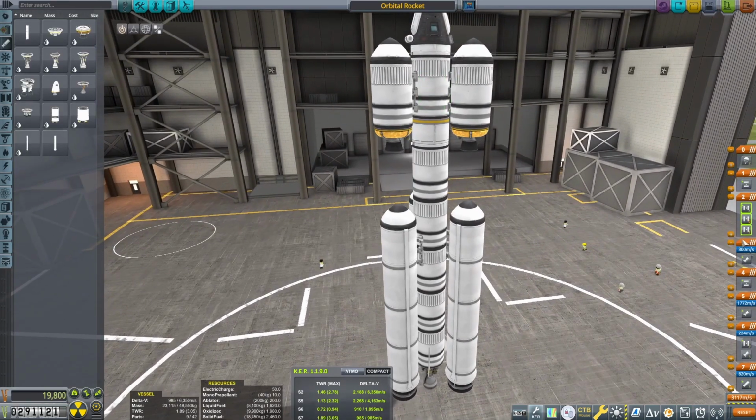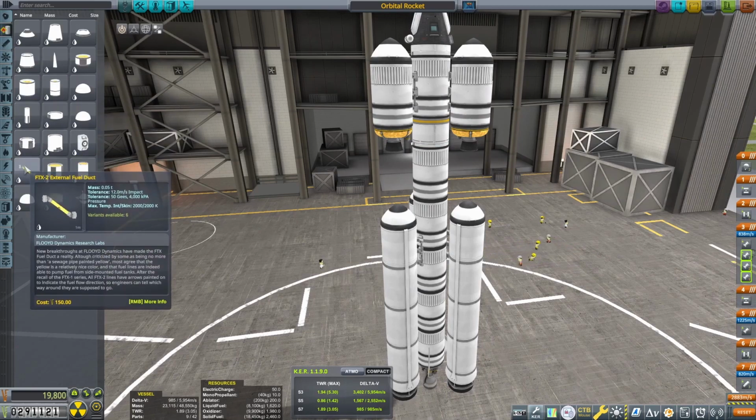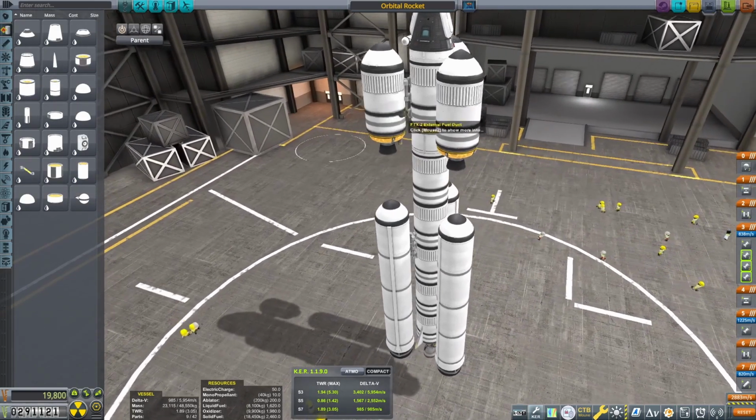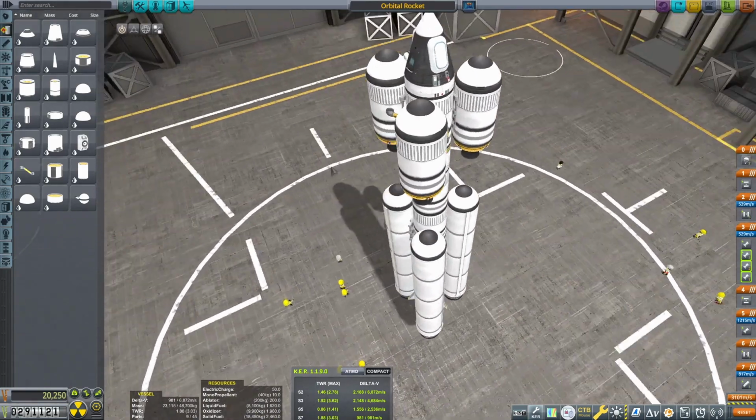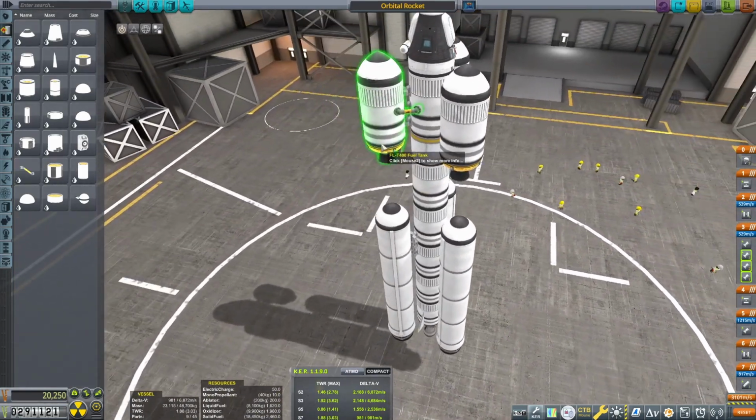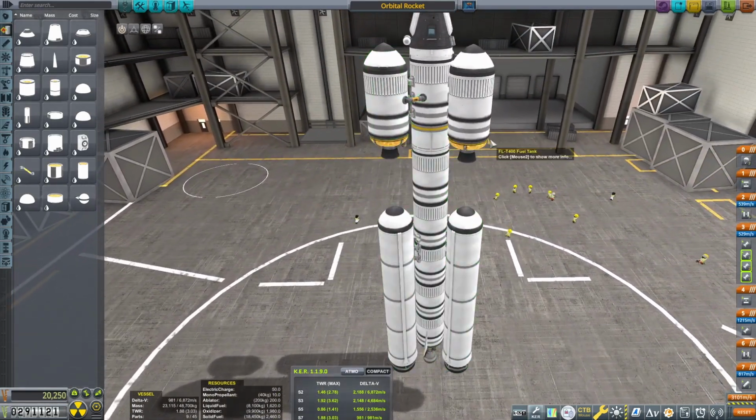So these engines here are going to fire at the same time as this one, right? Yeah, and then we want the fuel duct here. We want to attach that to this guy, for the asparagus staging, basically.